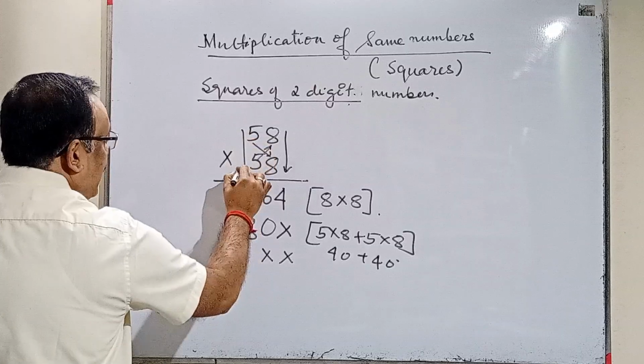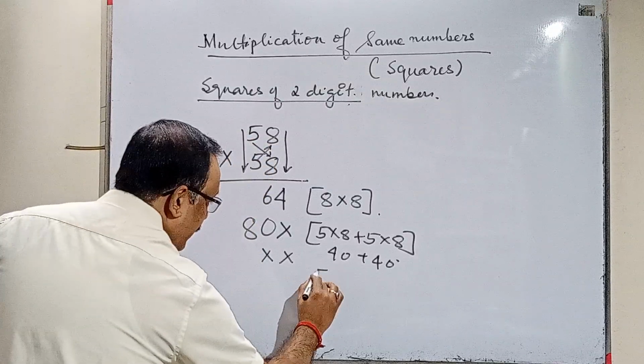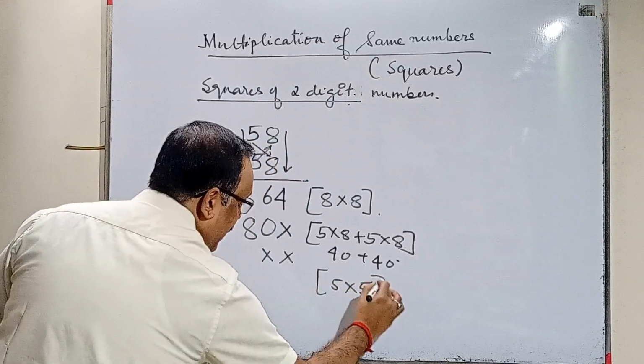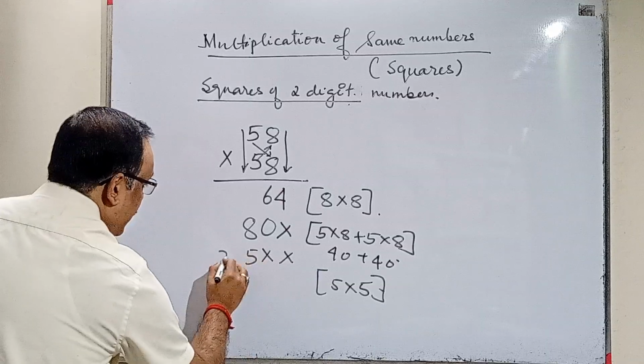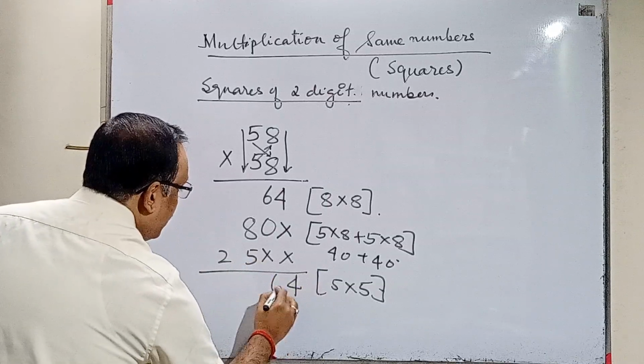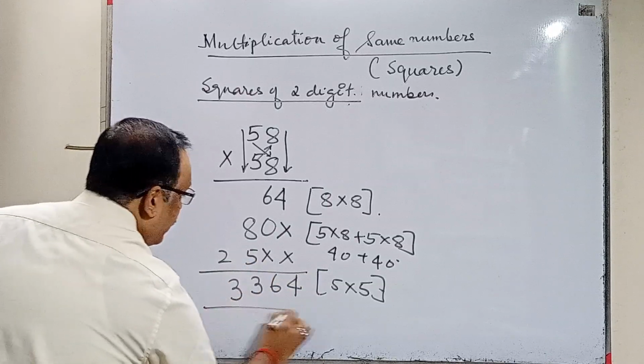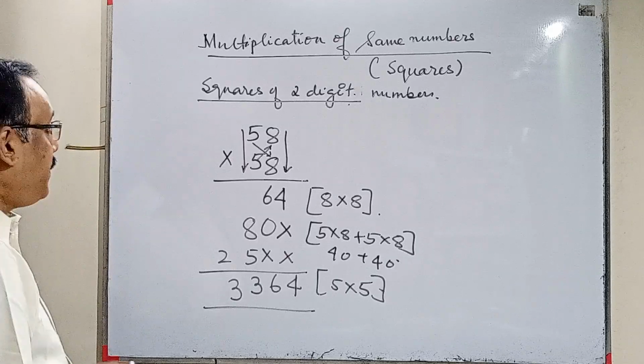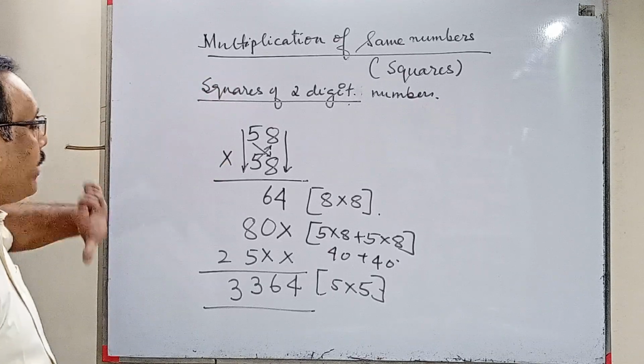Next is, we will multiply this. 5 into 5, the tens places. 5 into 5, how much? 25. Write 25. 4, 6, 8 plus 5, 3, 3, 3, 3, 6, 4. That's the answer. That means no carry. We will not remember no carry method.